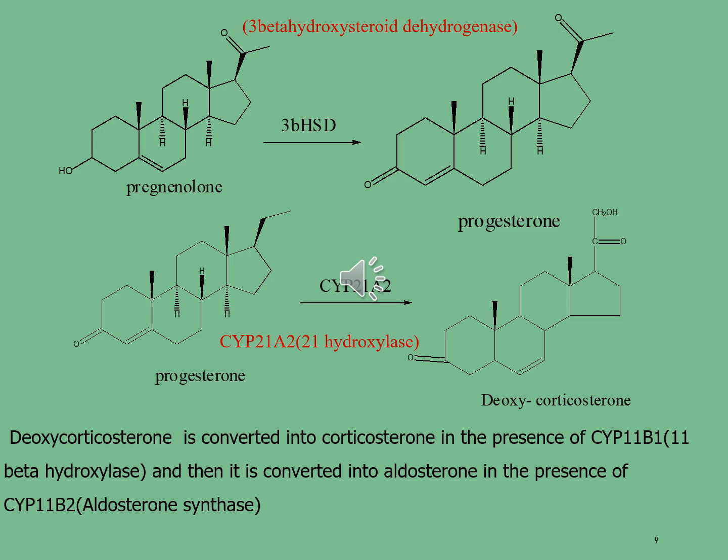At the end, deoxycorticosterone is converted into corticosterone in the presence of the CYP11B1 beta hydroxylase enzyme, and then it is converted into aldosterone, which is our target compound, in the presence of the CYP11B2 aldosterone synthase enzyme.